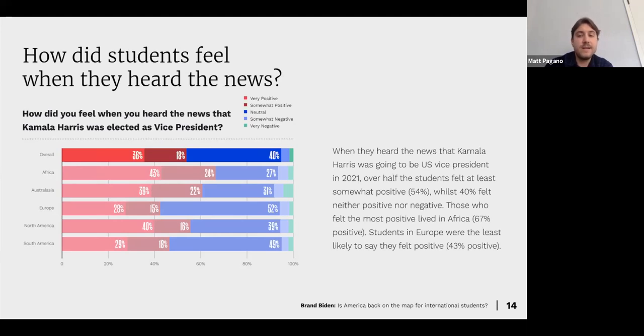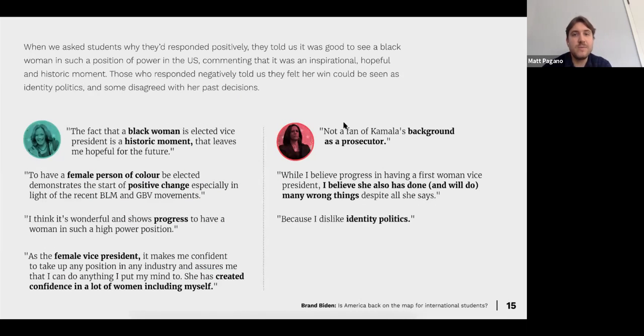And I think with Kamala Harris, there's a couple of other points that we will touch on here over the next slide. When we ask students why they responded positively, again, great to see a woman in a position of power in the US. That has never happened before. I think especially for the events that happened 4 years ago with Donald Trump versus Hillary Clinton, people were skeptical as if a female could be in this position for some reason that they had.